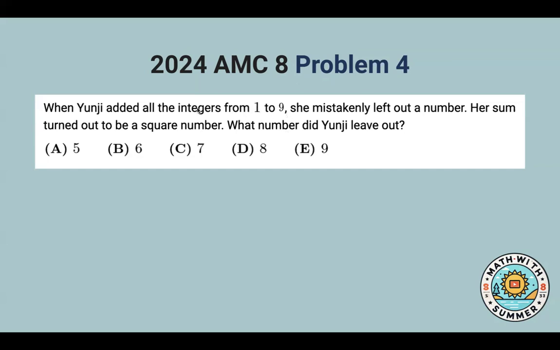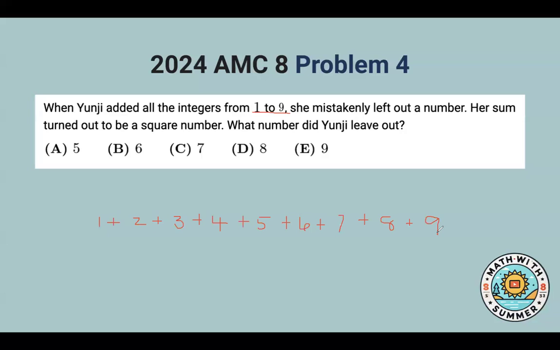Okay, so she added all the integers from 1 to 9, and she's missing a number. So this should be a pretty typical problem of number theory. Let's start out by finding the sum she was supposed to originally have. So we're trying to sum the numbers 1 plus 2 plus 3 plus 4 plus 5 plus 6 plus 7 plus 8 plus 9.